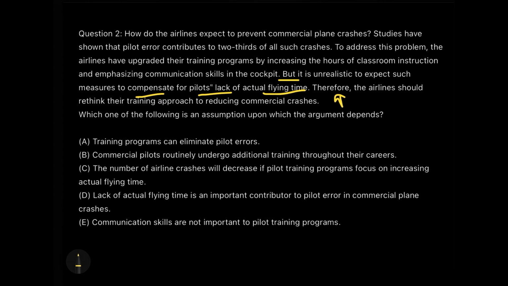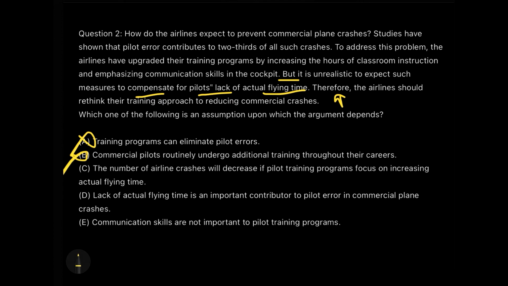So let's start eliminating. Option A: training programs can eliminate pilot errors. This is completely going against my argument, because my argument is clearly stating that the training programs are not enough. Option B: commercial pilots routinely undergo additional training throughout their careers. Excuse me, if they go through additional training, then there should not be any commercial crashes, but there are commercial crashes. So that means it is not true and not an assumption, of course.